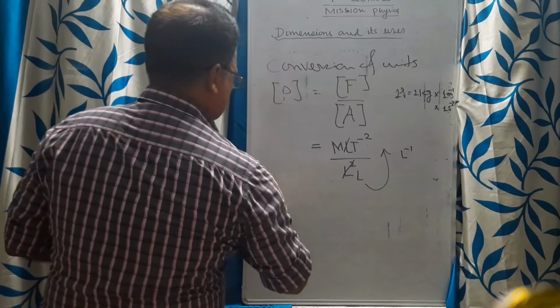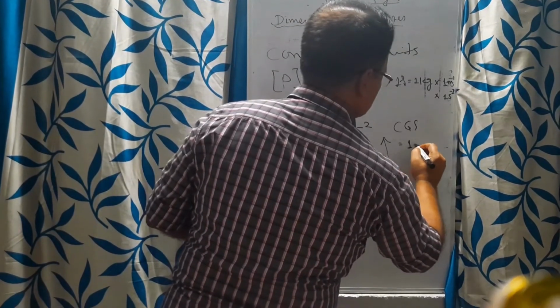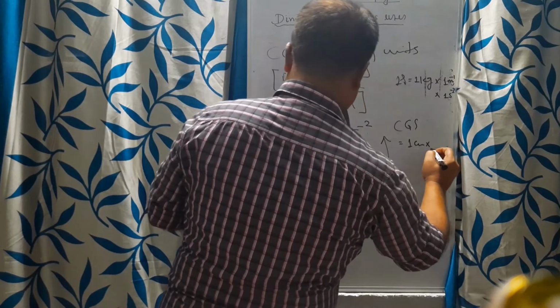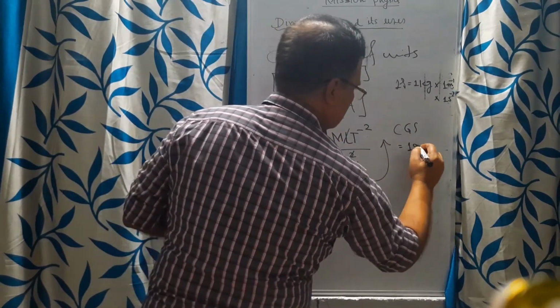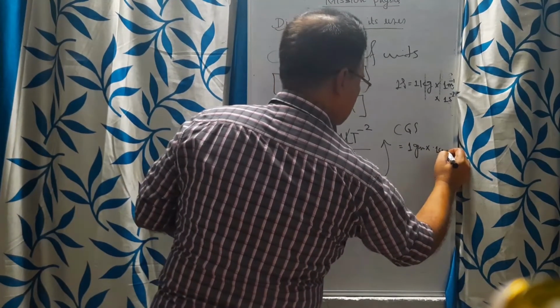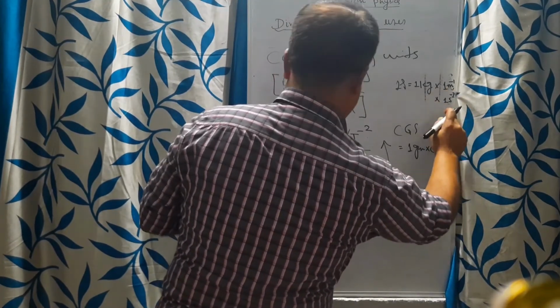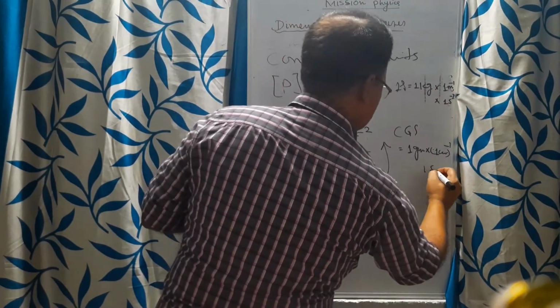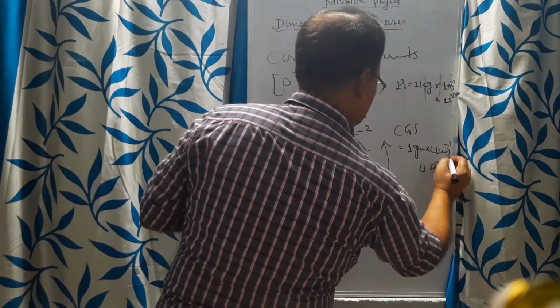Now go for CGS. Now CGS is what? CGS will be first mass, 1 gram, into 1 centimeter to the power minus 1, and similarly 1 second to the power minus 2.